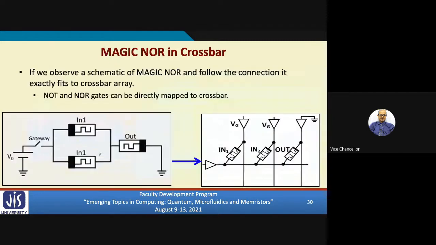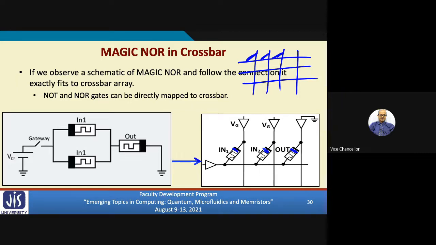Now, I have not talked about crossbar as yet. Crossbar means, you see, you can have several columns and several rows where you can fabricate these memristor devices at the junctions. Like this. I have shown just only 3 such memristors. If you look at the polarities, you see all the memristors have their doped region on top. So for fabrication also you can do it very uniformly. So if you connect them like this, you have exactly the circuit you need to carry out NOR operation. You see, this in1, in2 will be this.